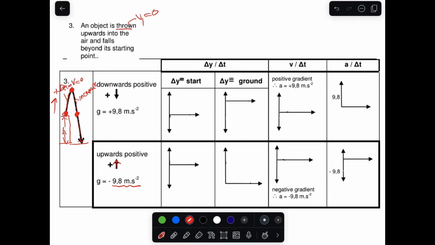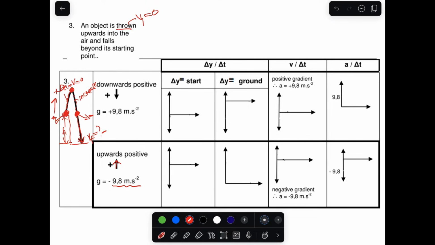Remember, when it passes the starting point again, the velocities are the same. This velocity here is the same as the velocity here, but in the opposite direction. This one will be negative and this one will be positive. Let's say it was thrown at 10 meters per second. So when it passes the starting point, the velocity will be 10, but a negative 10. And then the velocity increases further, and before it hits the ground, there's the final velocity, and that final velocity is negative, right?